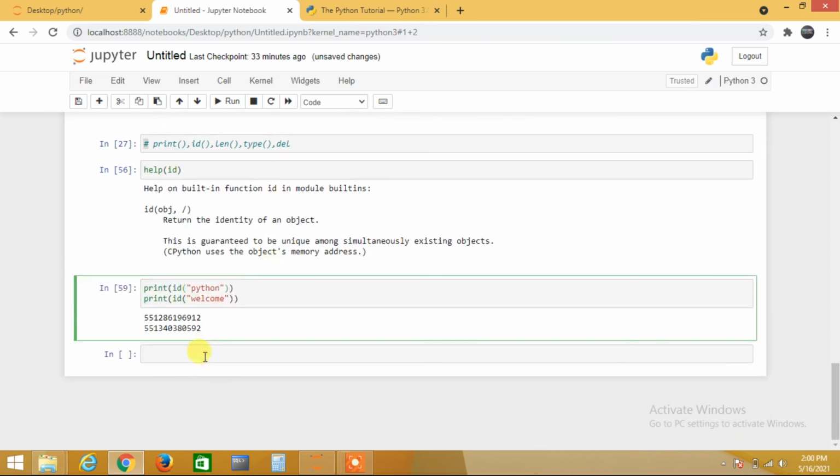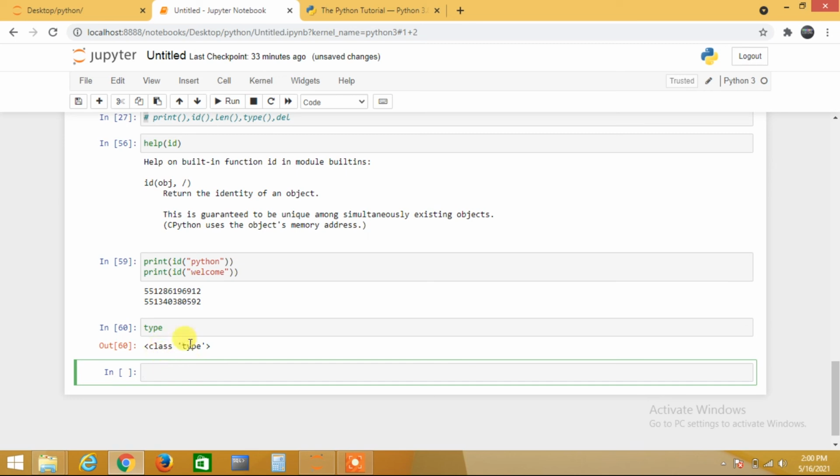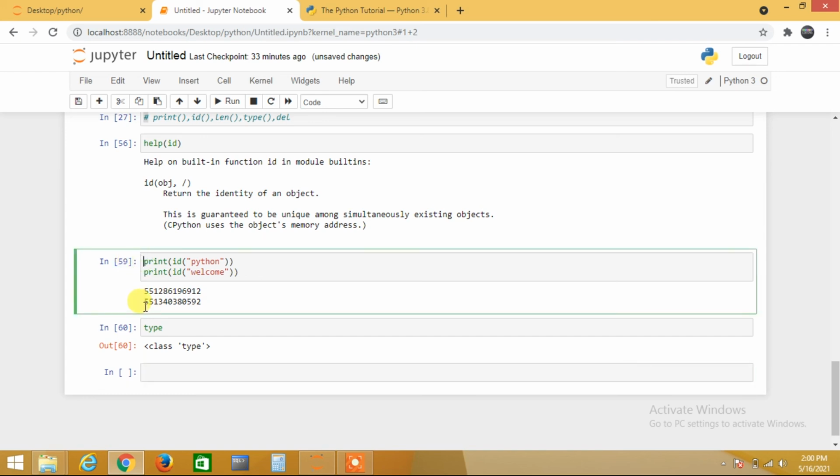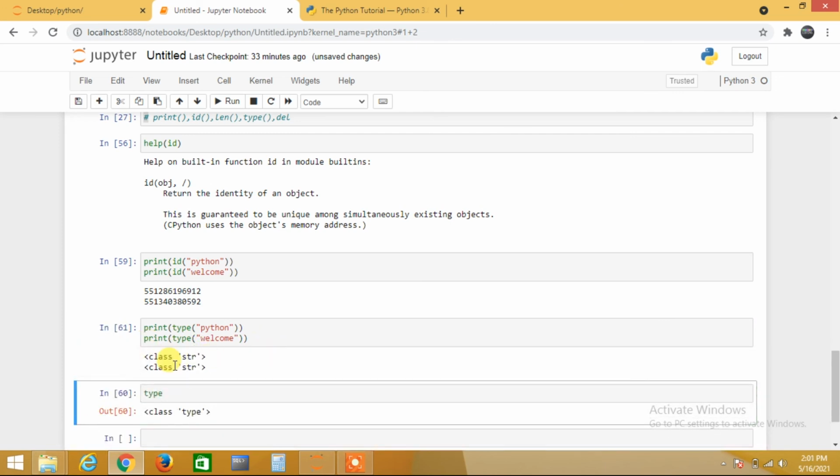Next, what is type? Type, I told you, right? Type is one type of function. It is also an inbuilt function. It tells what type of data this is. Like when I copy this cell and paste it, and print type, remove id. See, class string.